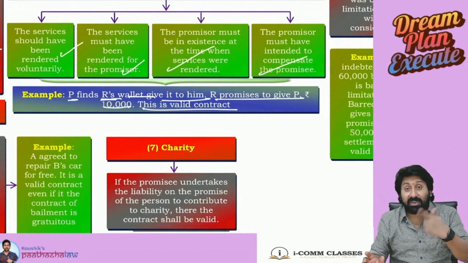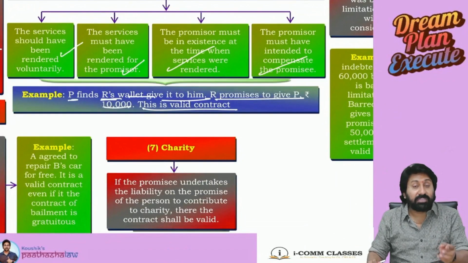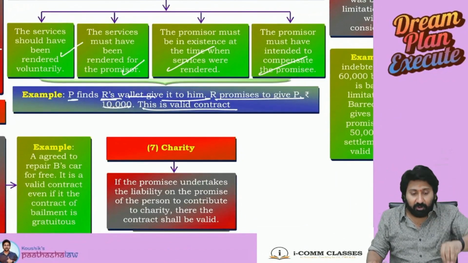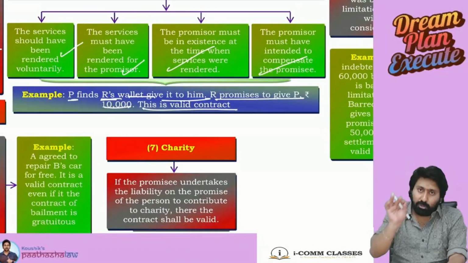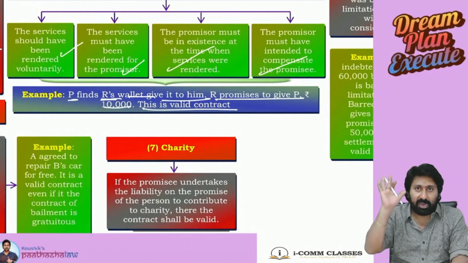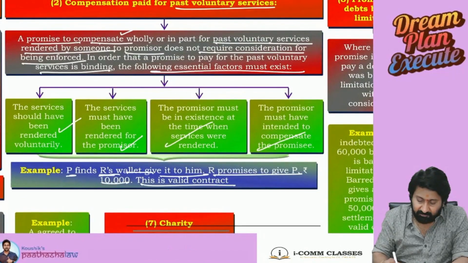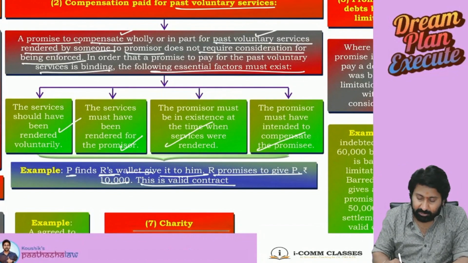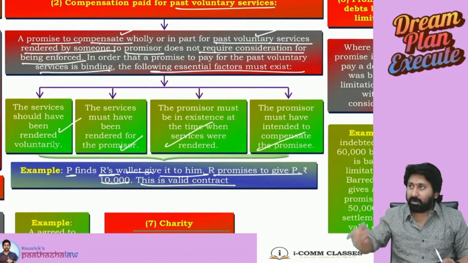Now, a voluntary act that I have done. Then you fix the consideration of 10,000. This is a valid contract. Means originally there is no contract. There is no consideration. When I found the wallet, no consideration. When I gave it to you, no consideration. Later you said. So even though there is no consideration, there is a contract. Okay. So a promise to compensate for the past voluntary services rendered by someone to the promisor does not require any consideration to be enforced. Okay. So I have done voluntarily. The wallet is found. I can keep it with me. But voluntarily I brought it to you.